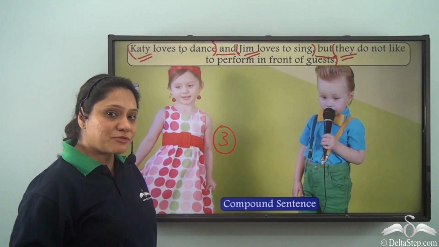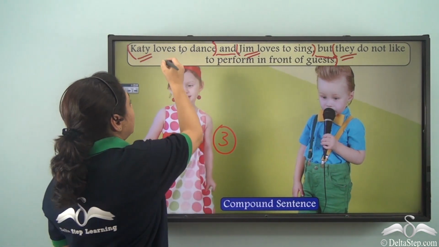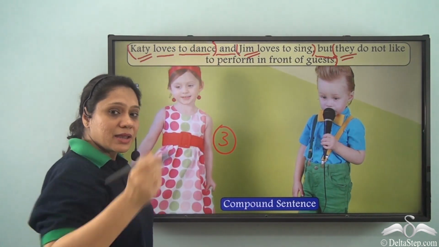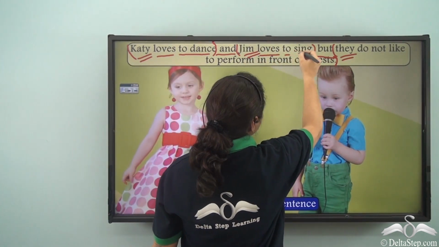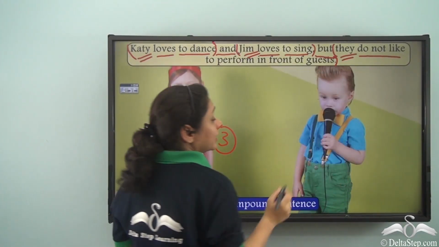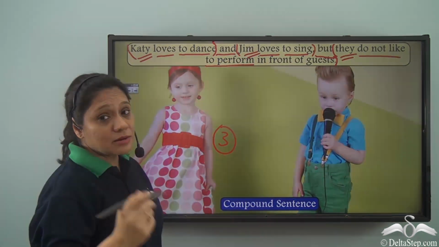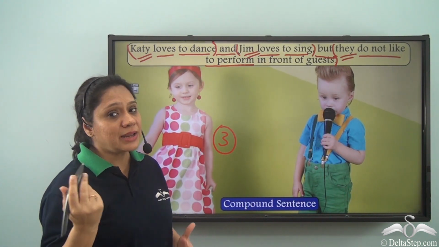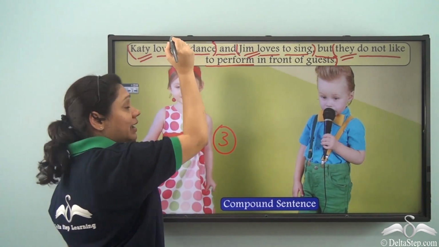And how many finite verbs do we have? Let us first identify all the verbs. Loves is a verb. To dance is a verb. Loves, another verb. To sing, another verb. And do not like is another verb. And to perform is another verb. So we have lots of verbs in this sentence. But how many finite verbs are there? Let us see. To dance is not a finite verb.